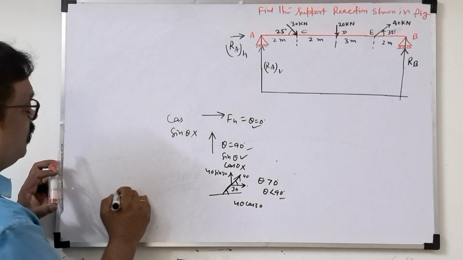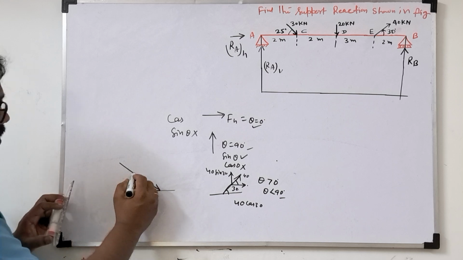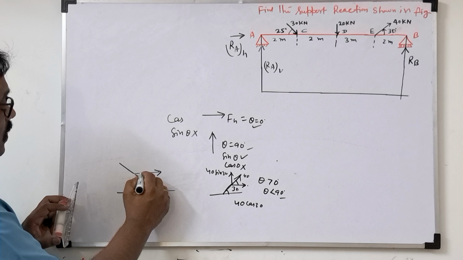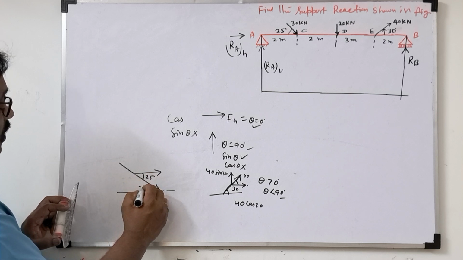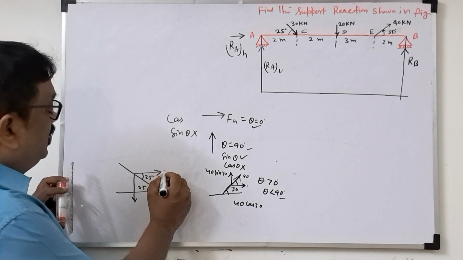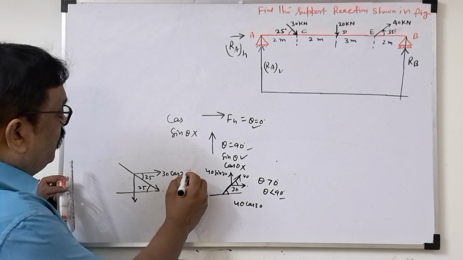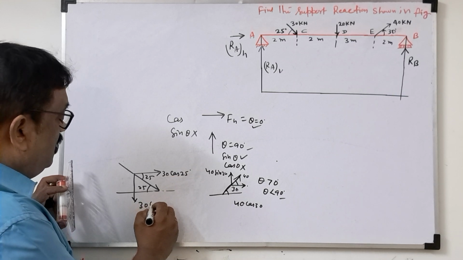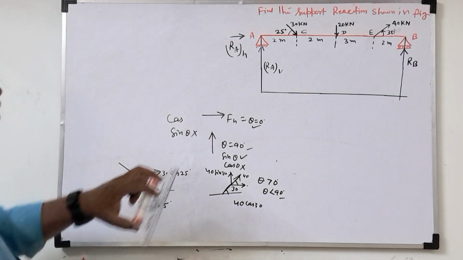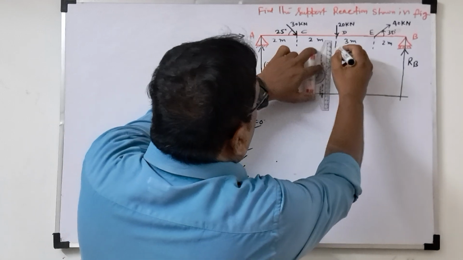Suppose now another force is there like this. First we draw the direction like this, then draw the horizontal line with respect to this horizontal. This angle will be 25, and this also 25. Then the mutually perpendicular line is the vertical component. So this will be 30 cos 25 degree, and this is 30 sin 25 degree. This way we can resolve this, and we'll write the horizontal and vertical forces. Then we'll find the support reaction.